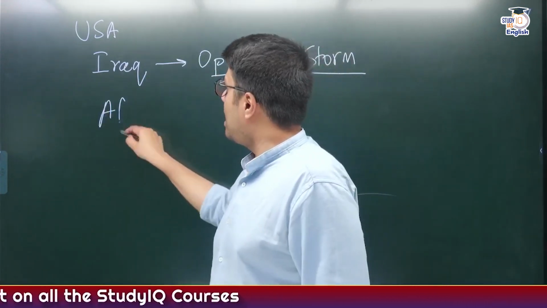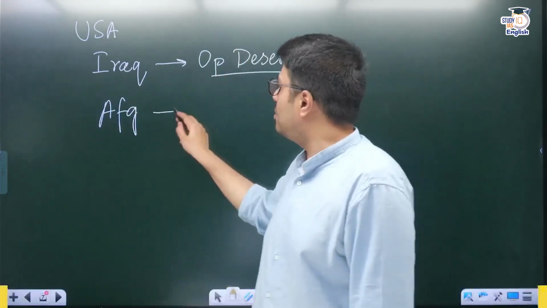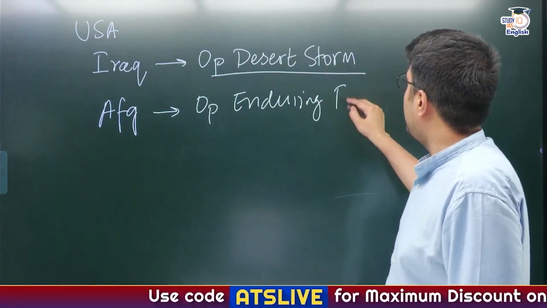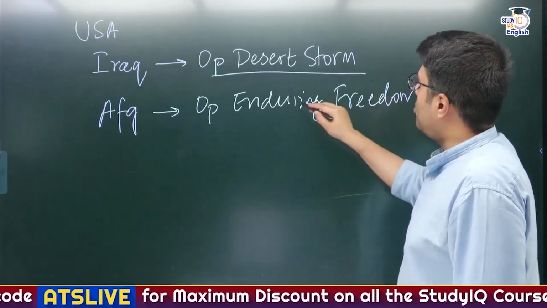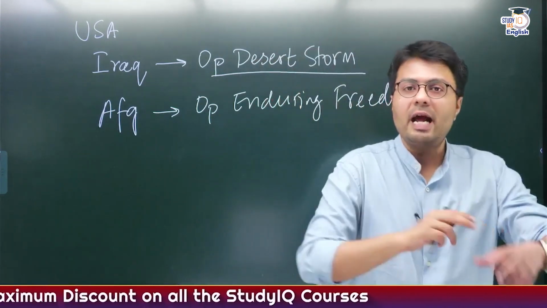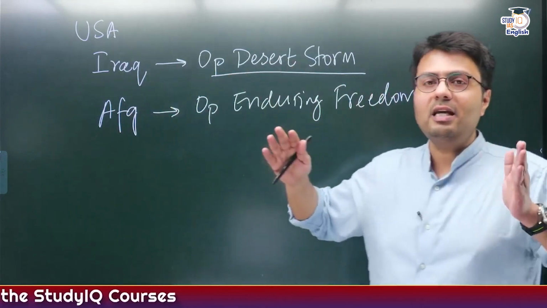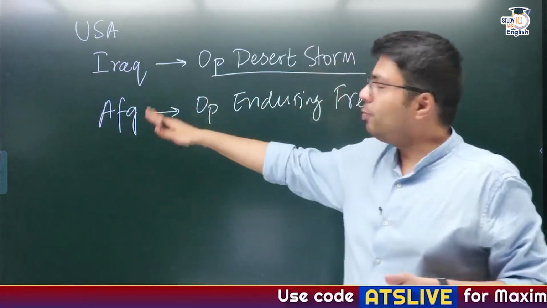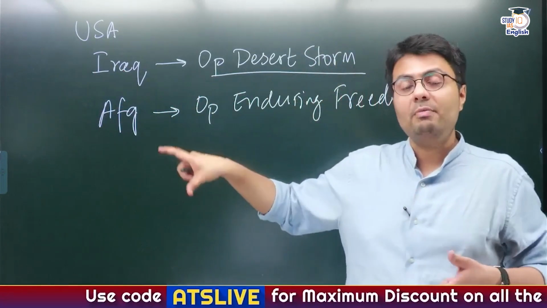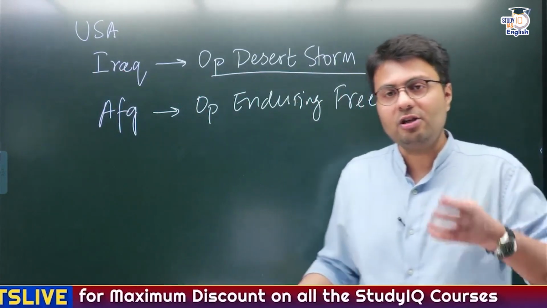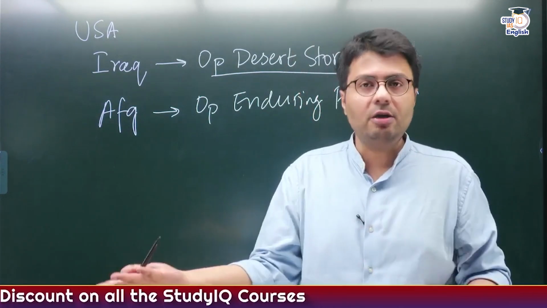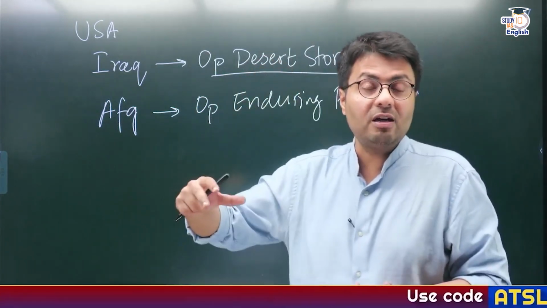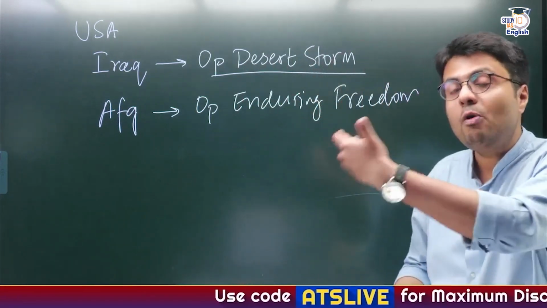Similarly, when US attacked Afghanistan, it named this operation Operation Enduring Freedom. Why was this named Enduring Freedom? Any ideas? What is the most important policy and measure which is highlighted by US globally? US says that it is the most important country perpetuating the idea of implementing democracy, right? And what was then in Afghanistan? Afghanistan at that time in 2001 was ruled by a radical Islamic organization known as Taliban, who was actually running a dictatorship there. So US projected that it wants to free the Afghani people from the clutches of dictatorship of Taliban and restore democracy in Afghanistan.